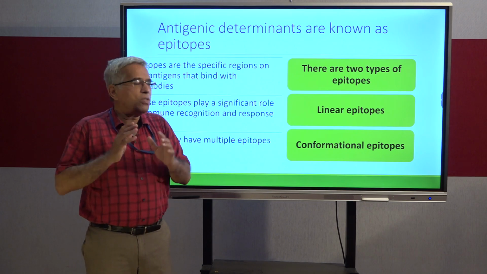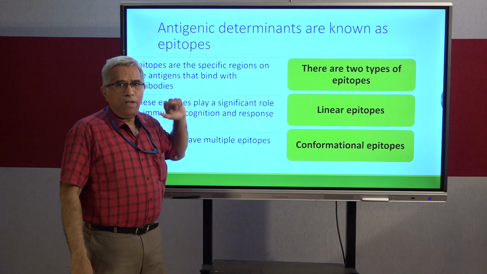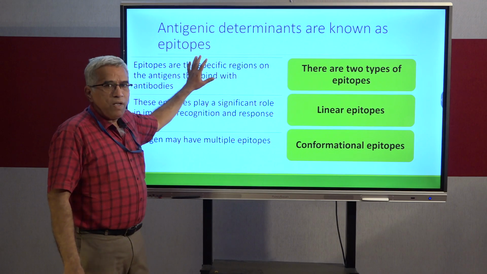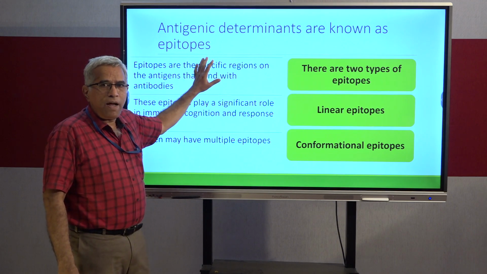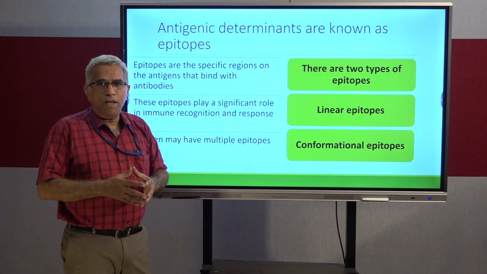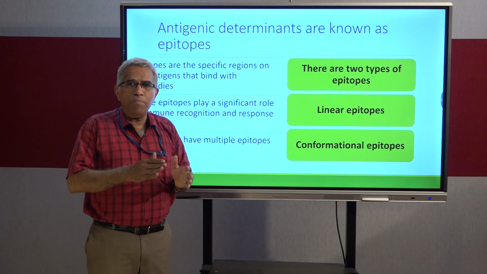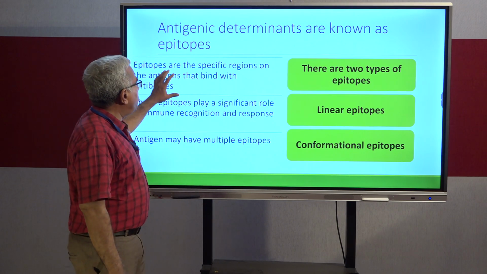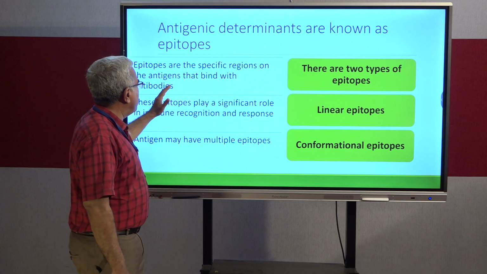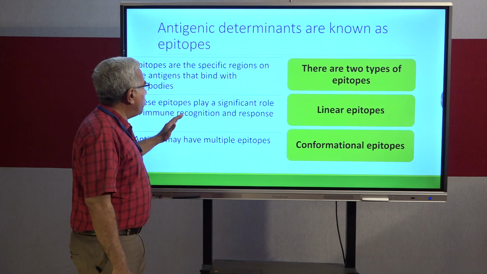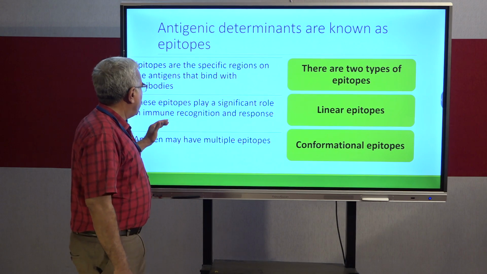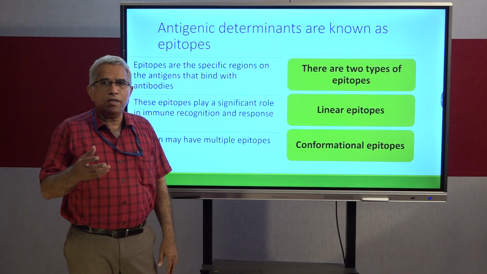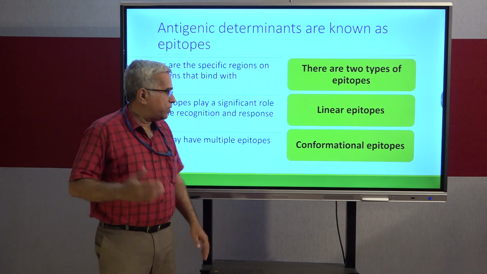This epitope is called the antigenic determinant. So what are antigenic determinants? Antigenic determinants are known as epitopes. Epitopes are the sites present on the antigen that fit with the paratope, and this mechanism acts like a lock and key. Epitopes are those specific regions on the antigens that bind with antibodies. These epitopes play a significant role in immune recognition and response. That means epitopes are very crucial in triggering the immune response.